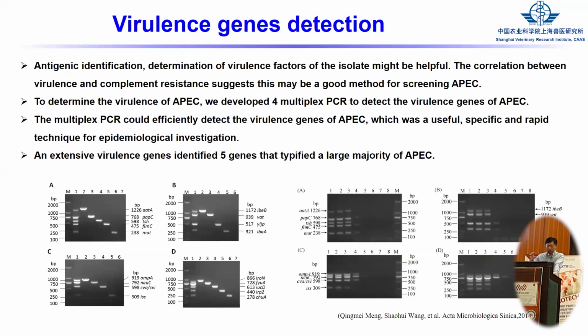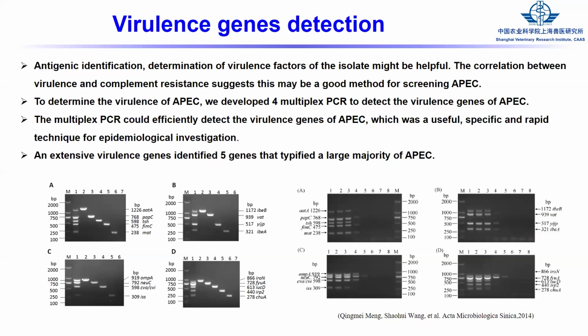Also, after detecting the virulence genes, we used different strains to infect the animals. The result was the same. If the APEC has more virulence genes, then it causes more death in the animals. If it has just one virulence gene, it is harmless.